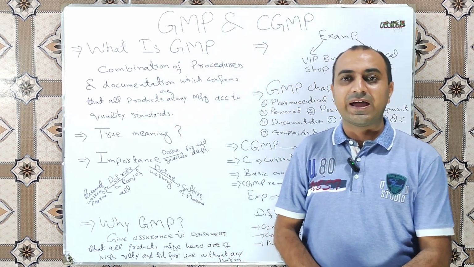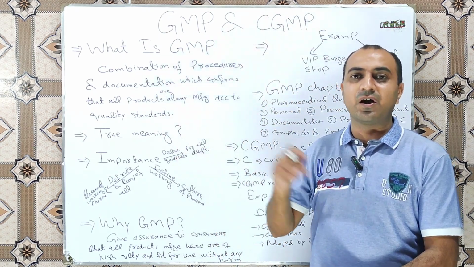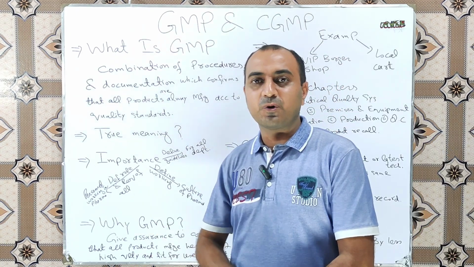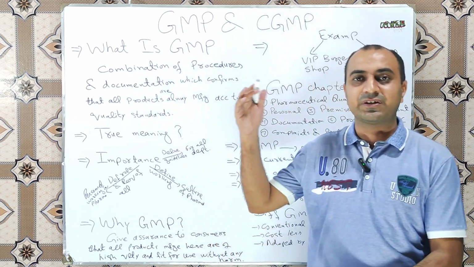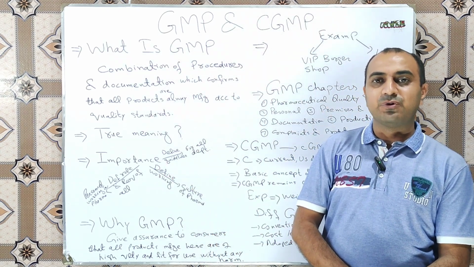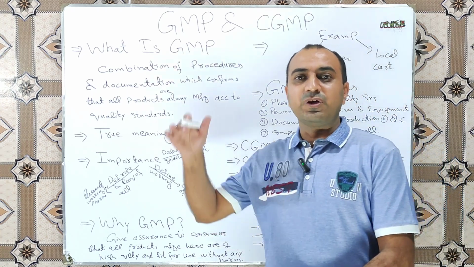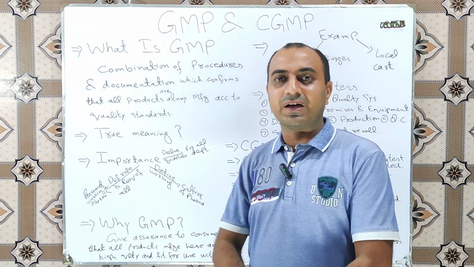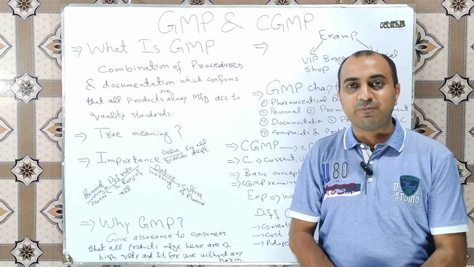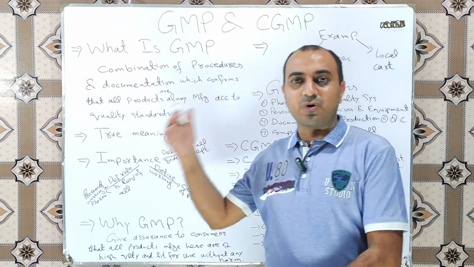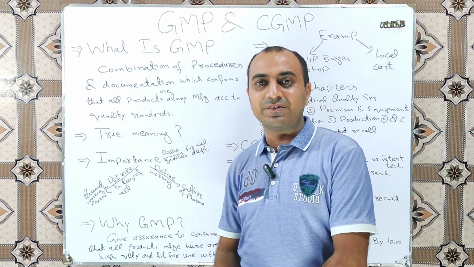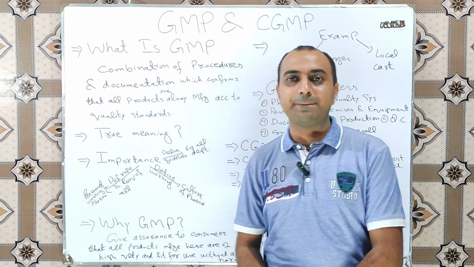We ensure that we are in a secondary gown and with proper PPEs, and our manufacturing area is cleaned, temperature and humidity are maintained, we have all the documents available, and all the equipment is qualified. So all these procedures, documents and requirements are known as GMP.